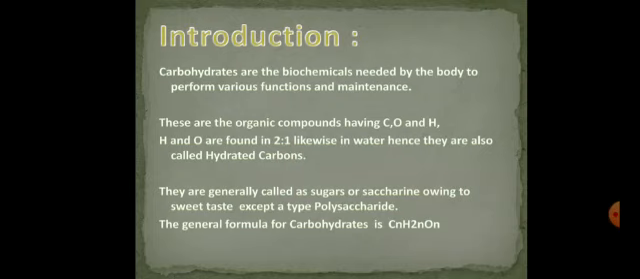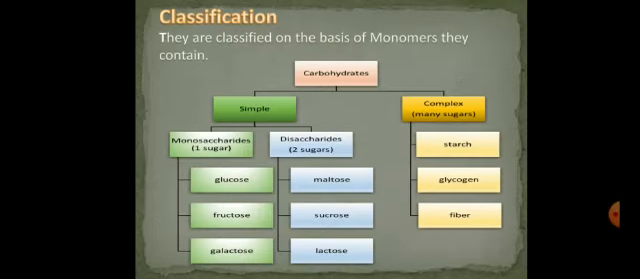These are the organic compounds. They contain carbon, oxygen, and hydrogen, wherein carbon is the backbone of their structure. And hydrogen and oxygen are found in 2:1 as in water. The hydrogen is always in double amount than oxygen. Therefore, we can also call them hydrated carbons. They are generally called sugar or saccharine due to their sweet taste, except polysaccharides, because polysaccharides are tasteless, they are without any taste. The general formula for carbohydrates is CnH2nOn.